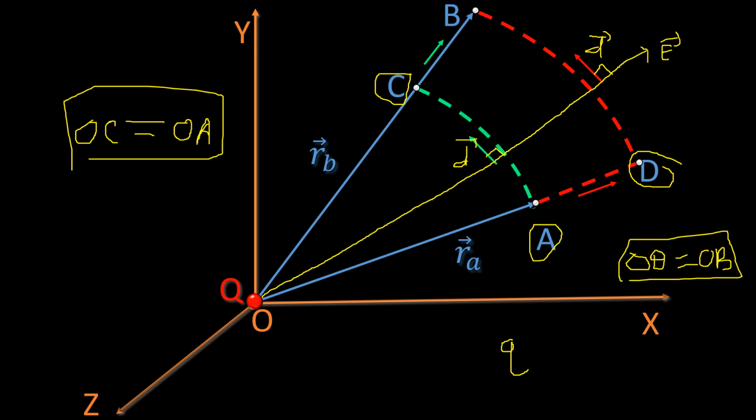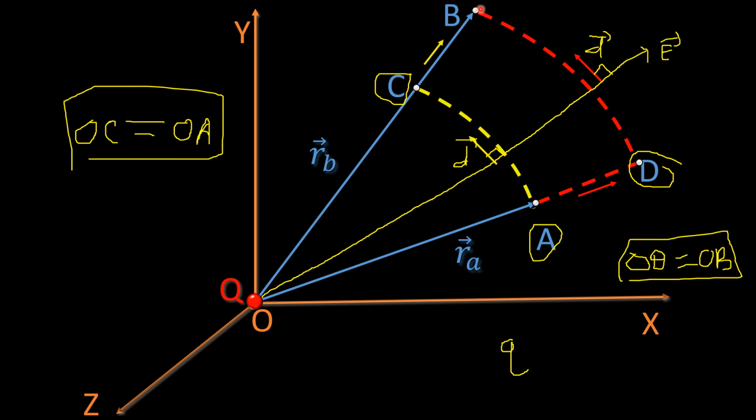So first for ACB, what is the condition? While going from A to C, as I said, electric field and displacement both are perpendicular. So from A to C, I am not spending any energy. When I go from A to C, work done is 0. But when I go from C to B, electric field is along C to B and displacement is also from C to B. So my work done will be non-zero.